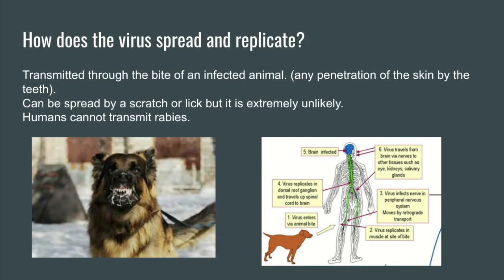How does the virus spread and replicate? The virus is transmitted through a bite of an infected animal, any penetration of the skin by the teeth. It can be spread by a scratch or a lick, but this is extremely unlikely. The virus may enter the peripheral nervous system directly or may replicate in muscle tissue after entering the host. Humans cannot transmit rabies.